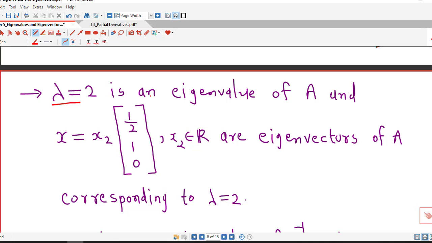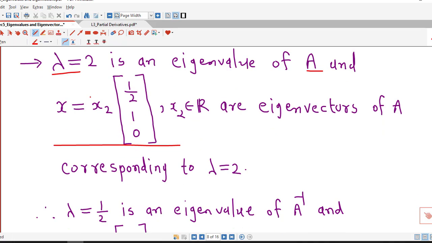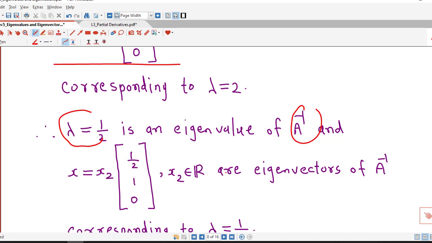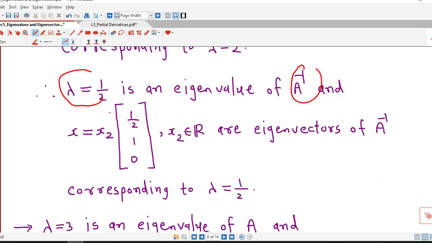Also lambda equal to 2 is an eigenvalue of A and this is the corresponding eigenvector. Therefore lambda equal to 1 by 2 is an eigenvalue of A inverse and the eigenvectors remain the same. X equal to x2 times (1 by 2, 1, 0) is an eigenvector of A inverse corresponding to lambda equal to 1 by 2.